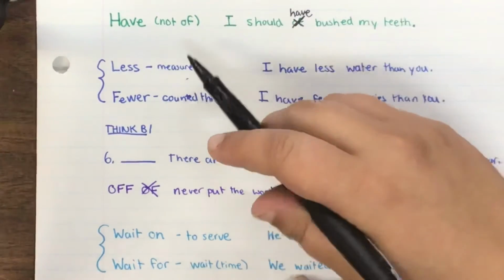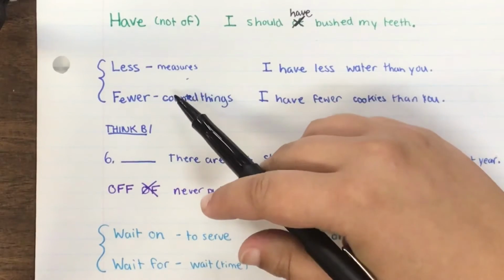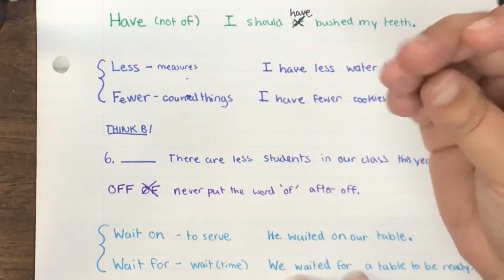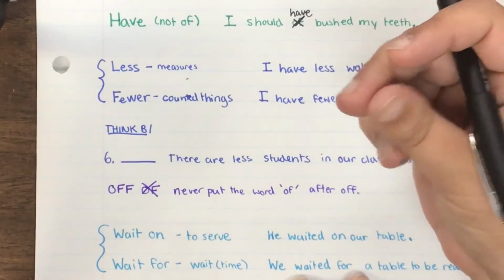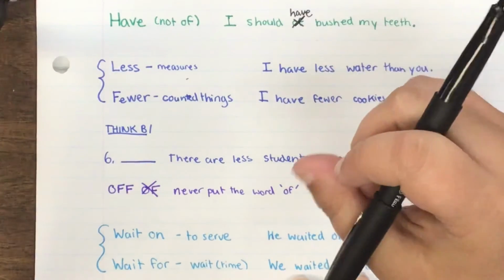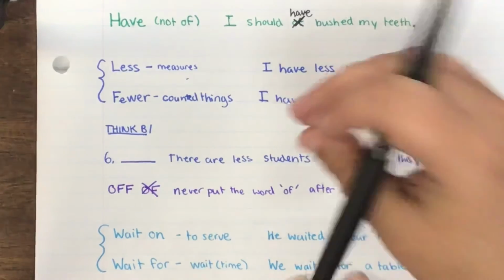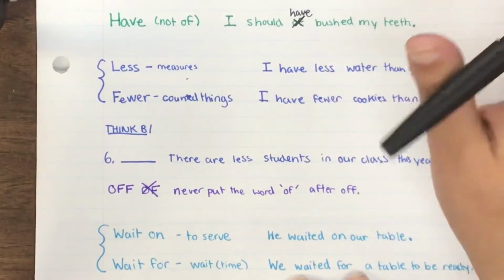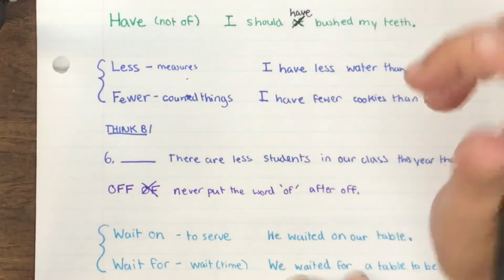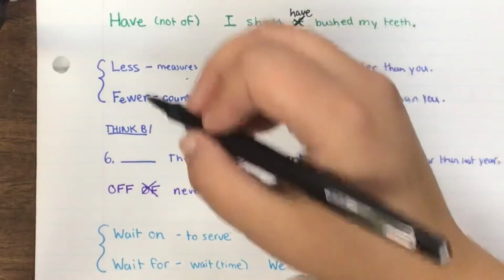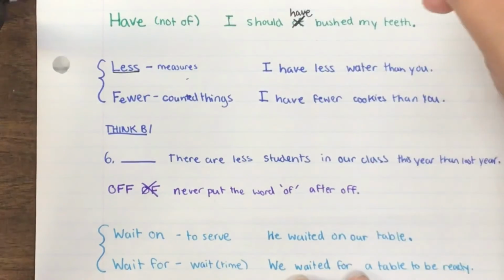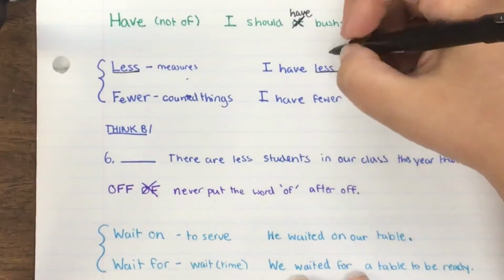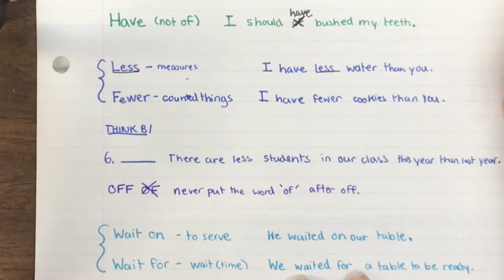Okay. Next one, we have less versus fewer. Now, less is used to measure things that are too small to actually be counted. So, for example, liquids are a great example, or fine things like flour or sand. We can't say, I have fewer grains of sand than you, because then that would mean we'd count every single grain of sand. That wouldn't make sense. So we use the word less in situations like that. So in this case, I have less water than you. We use less because water can't be counted.